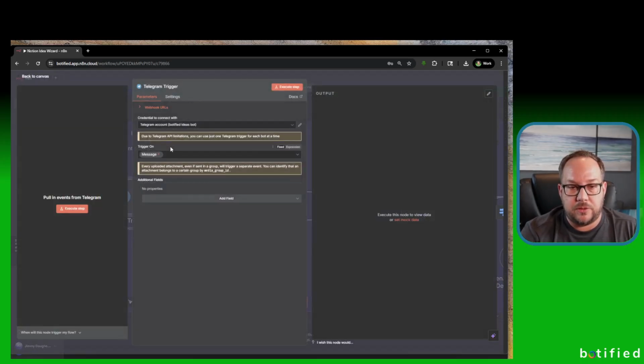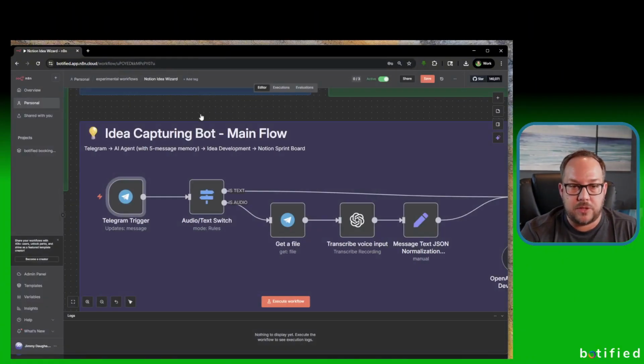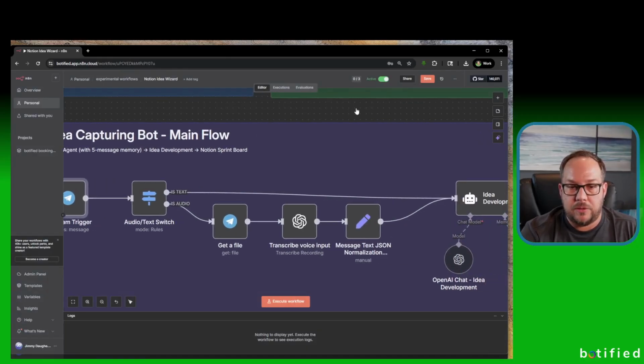Basically what this is doing is intercepting the message from Telegram. And once the message comes in, there's a switch that I have set up here. The switch's job is to basically determine, is this text or is this audio? If it turns out it's audio, it will take the bottom path. If it's text, it will go directly to the AI agent.